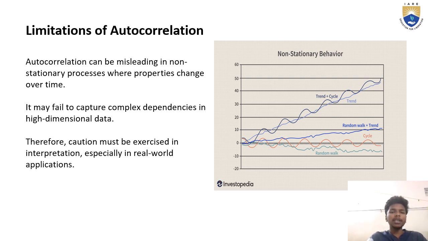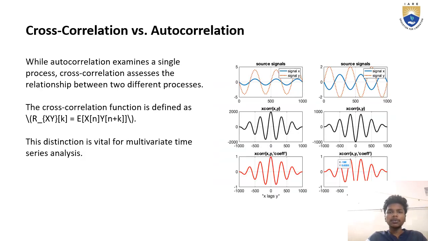Therefore, caution must be exercised in interpretation, especially in real-world applications. Here we can see how the non-stationary behavior of autocorrelation takes place, taken from the website Investopedia on the limitations of autocorrelation. This is about the limitations of autocorrelation. Moving on to the next slide.